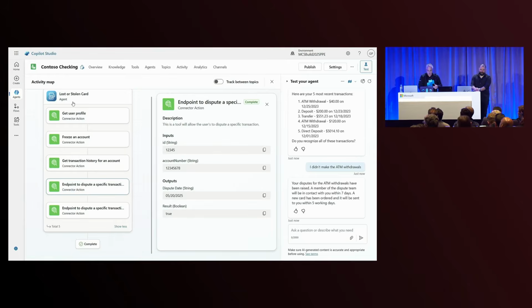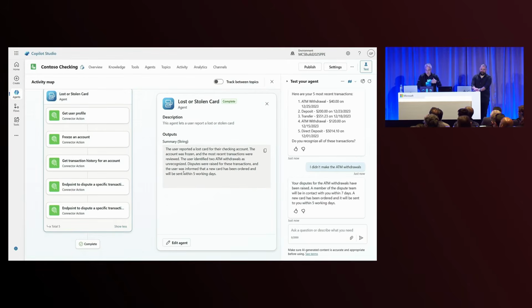And then it's finally going to go back to the user and tell them, OK, I've raised a dispute for your ATM withdrawals. And notice how in the test window we get a full summary of what the agent did during its execution as well. OK, so that's pretty awesome.